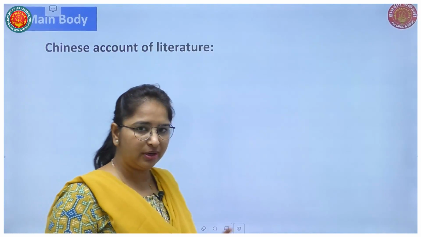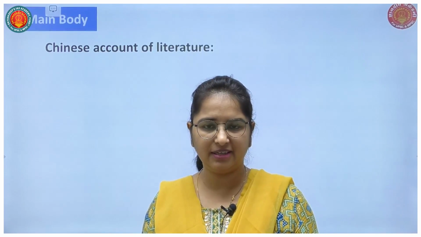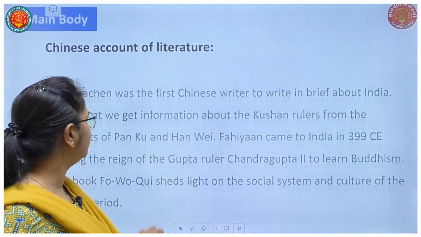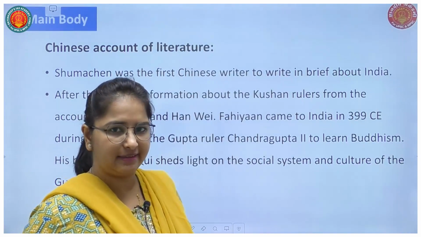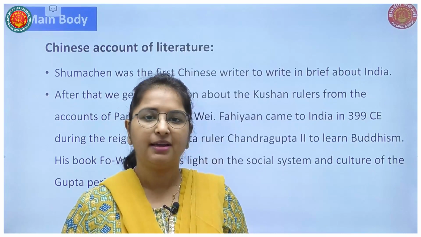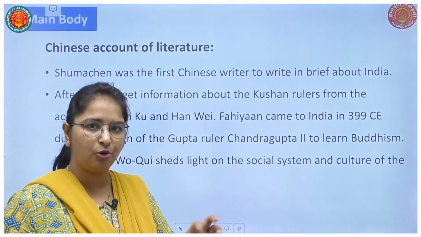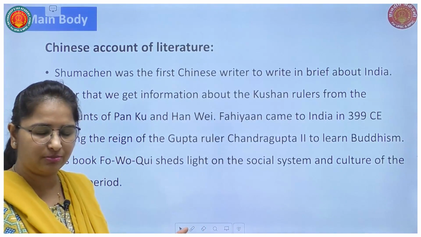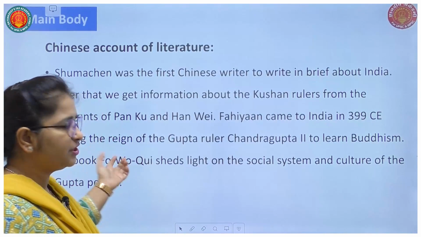While doing the main body, our question has two parts, Chinese literature and Arabic literature. So let us think about Chinese literature. You may remember some names, like Hsuan Tsang, who is also known as Yuan Chwang, or Sima Qian, and then Faxian. Let us start with Sima Qian first.